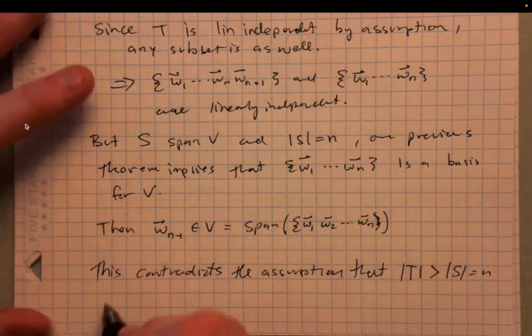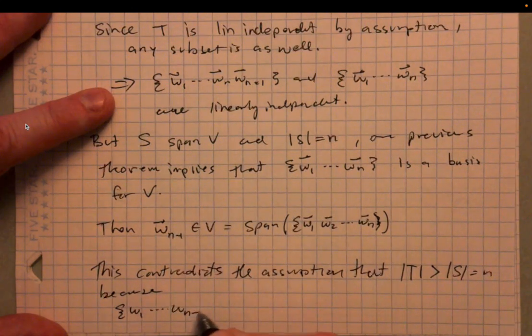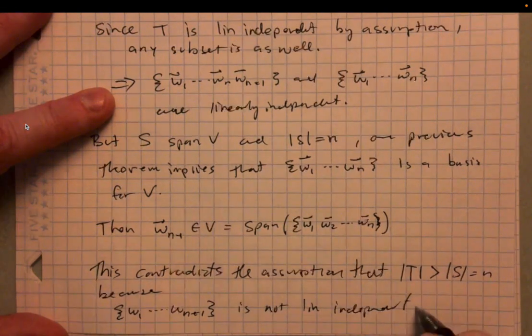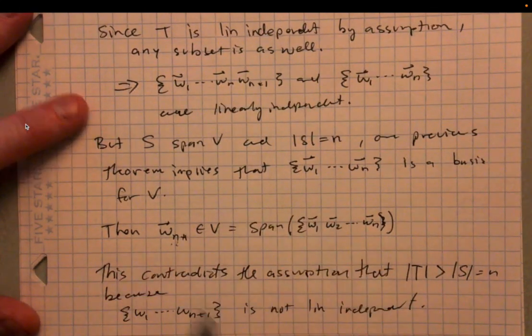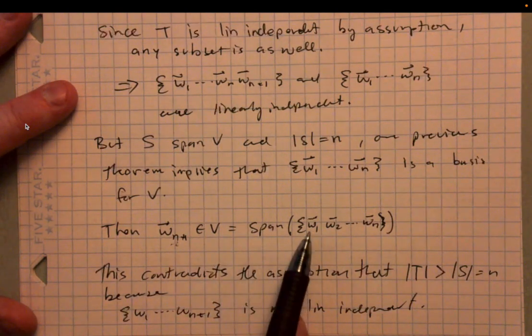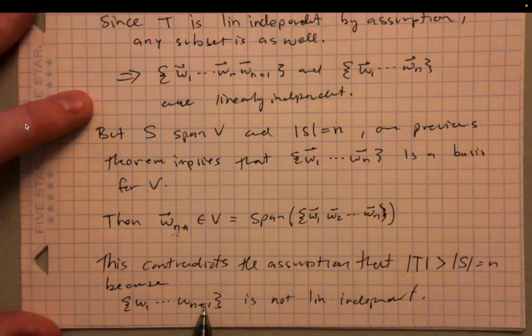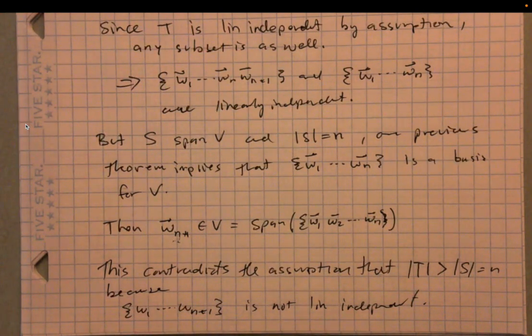Because the set W1 dot dot dot Wn plus 1 is not linearly independent. Why is that? Well, right here, this is n plus 1, Wn plus 1 is in the span of W1 through Wn. So clearly I can write this vector as a linear combination of this. So that means this vector, Wn plus 1, can't be part of a linearly independent set with these other guys, because these other guys can be combined to form it, right? So it just leads to this clear contradiction where you've got too many vectors to call it linearly independent, right?